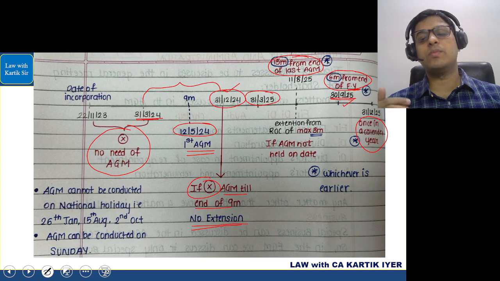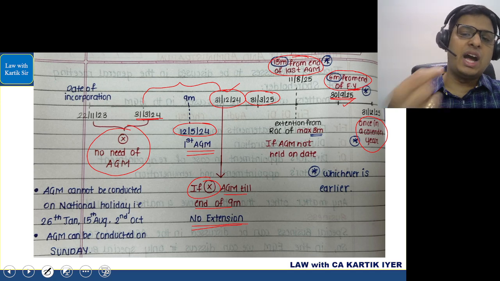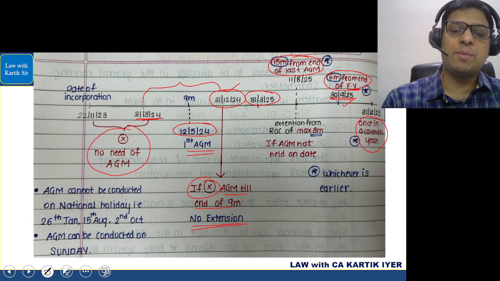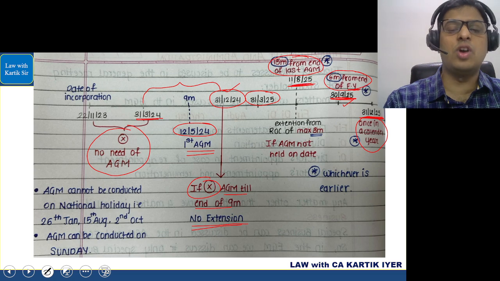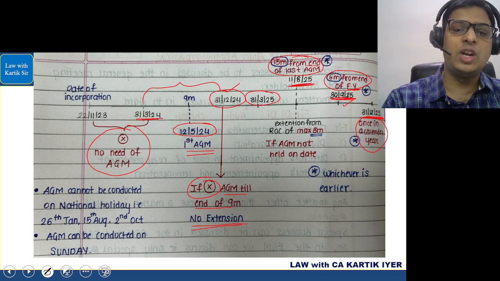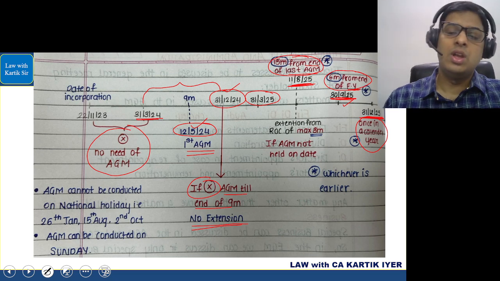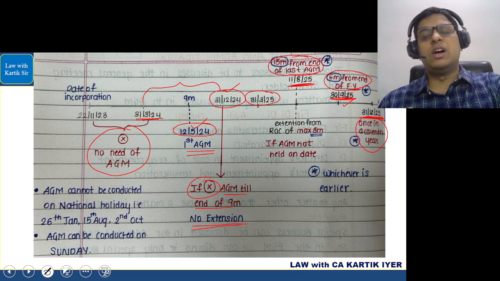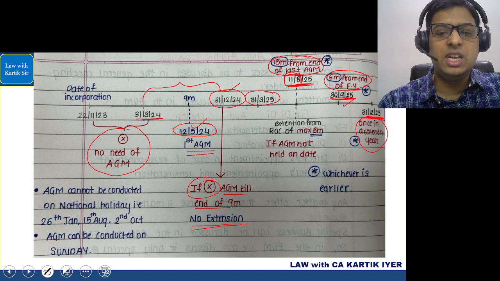For second and subsequent AGM, what they have said is, अगर जो AGM डेट आपका आ गया, let's say in this case, अगर आपका जो ये 3 डेट्स मिले अपने को 31st दिसंबर, 30th सितंबर और 11th of August, whichever is earlier. 11th of August is 15 months from the end of the last AGM. Last AGM was, if you see, 12th of May 2024. उससे 15 months कैलकुलेट करोगे तो 11th of August आएगा. अगर आपने AGM रखना है यहाँ पे, so it should be 11th of August के दिन या उसके पहले.